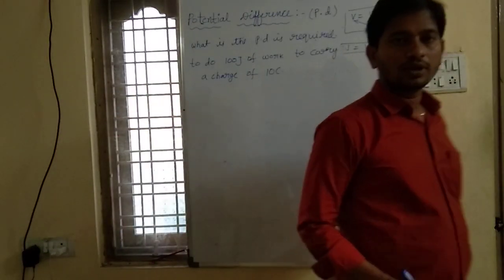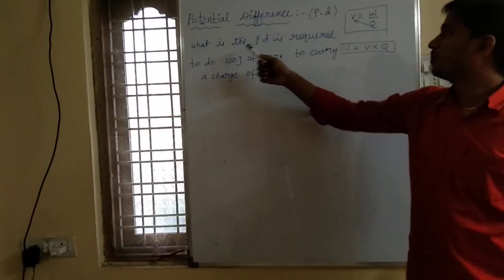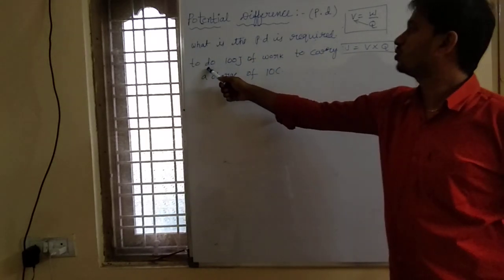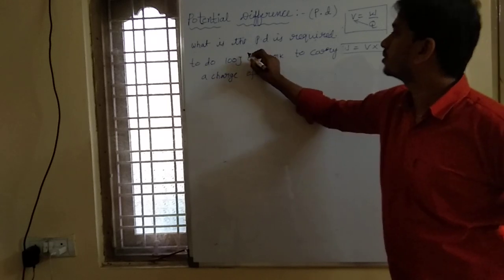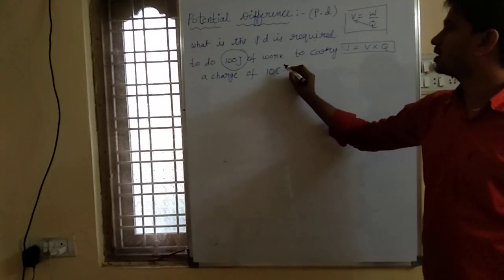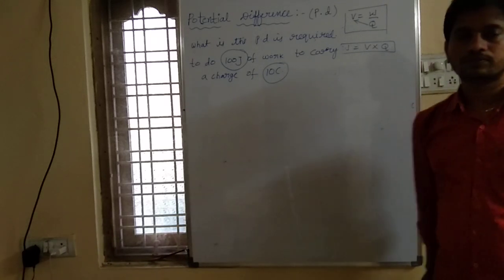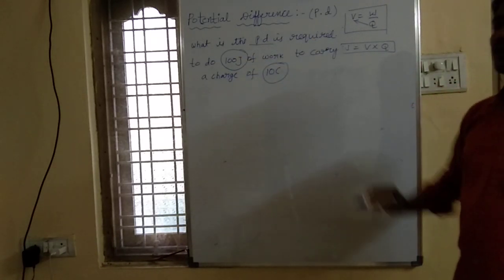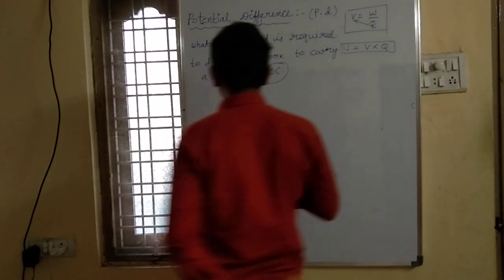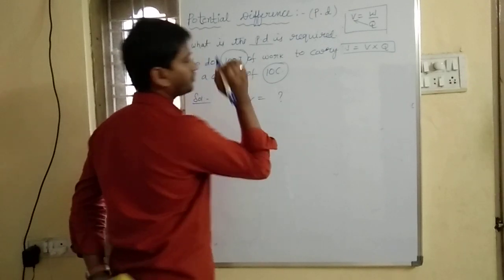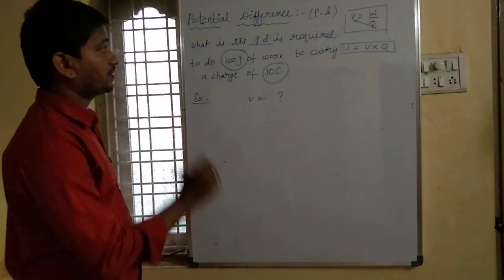What is the question? What potential difference is required to do 100 joules of work to carry a charge of 10 coulombs? They are asking to find out the potential difference, meaning they are asking for the V value.